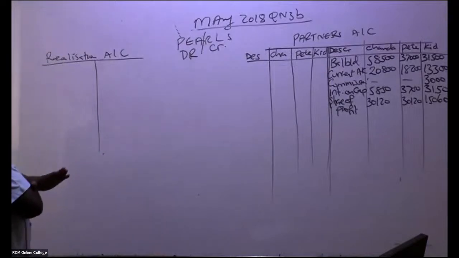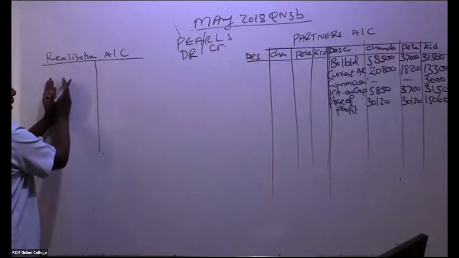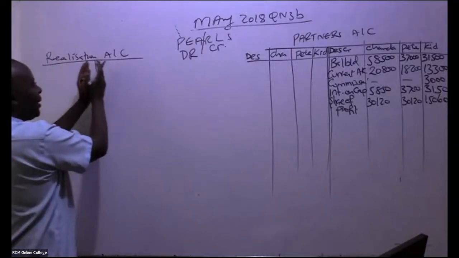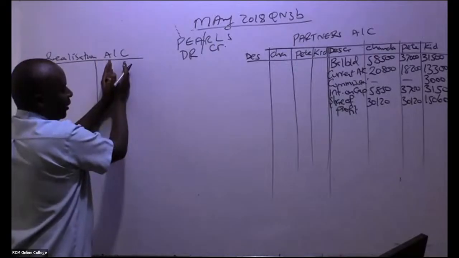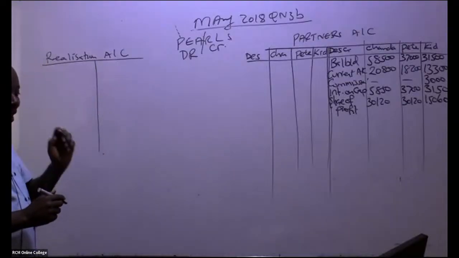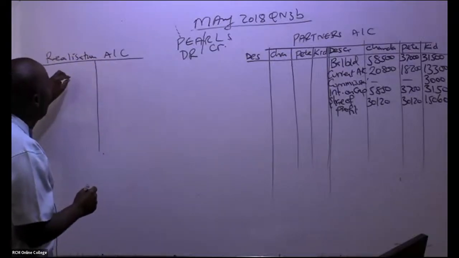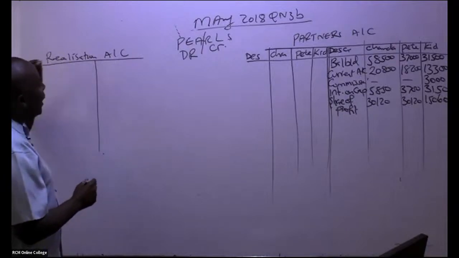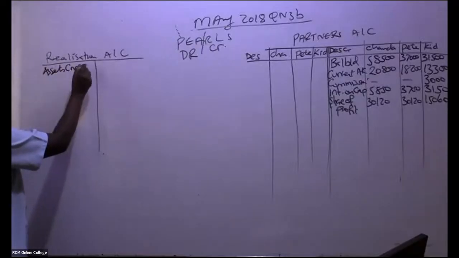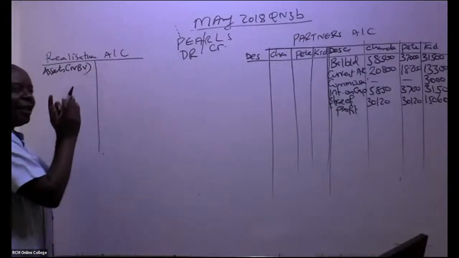Done. So remember, this is the debit side. So you're going to debit all the assets that were taken up by the business here, and then liabilities to be credited. And then purchase consideration will also come here. So we are going to go through our trial balance, one item at a time. What you're supposed to know is that whenever you bring your assets to realization account, they shall always be at net book value. Always.